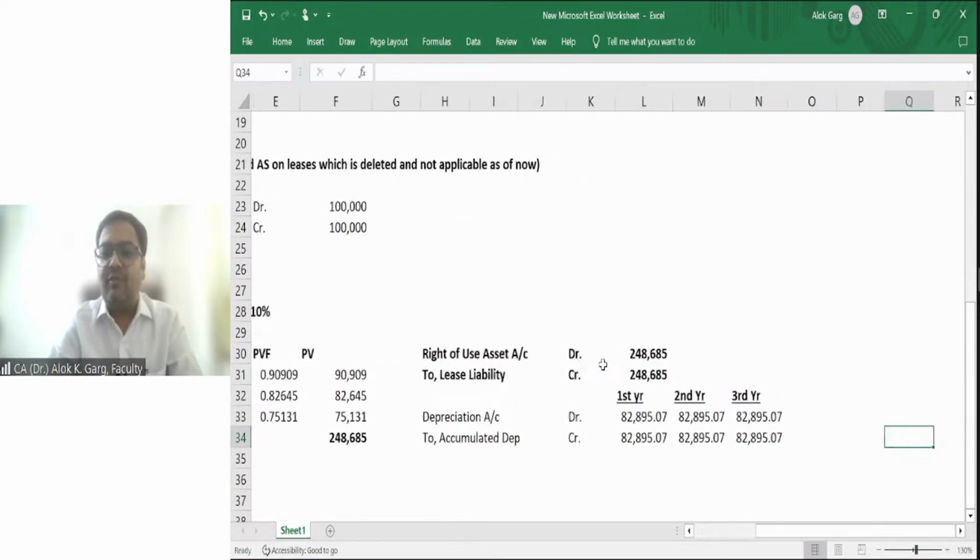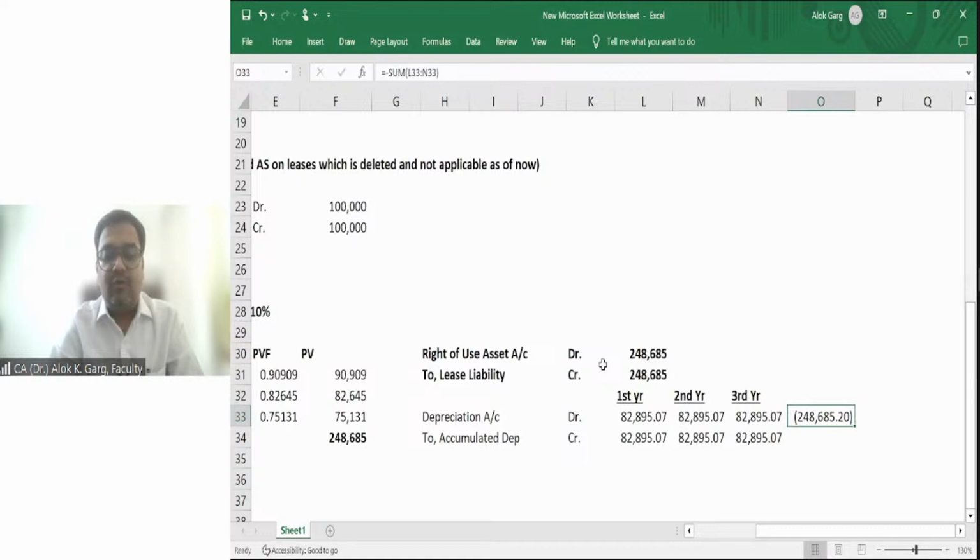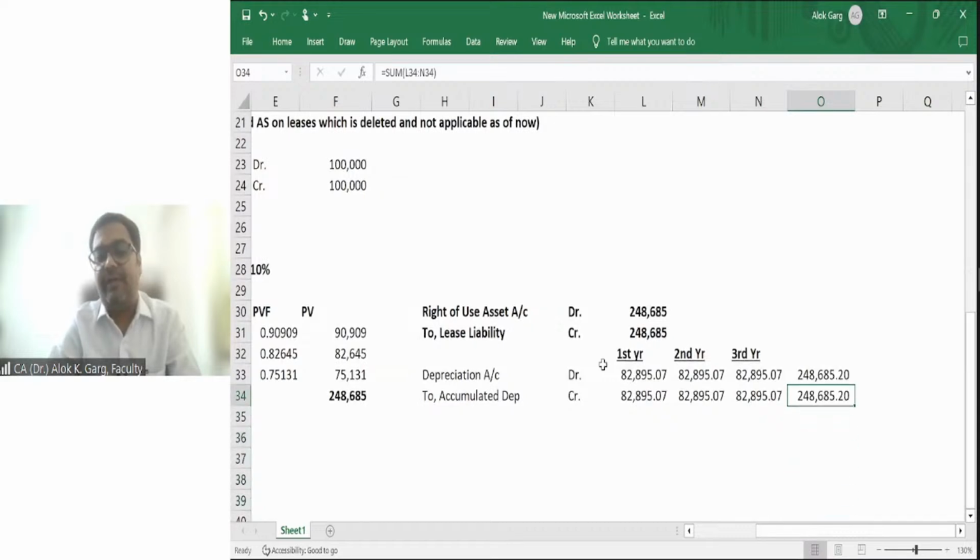So if you see the total, how much will it be? The same over the 3 years, 248685.20. This will be the total. Your asset will become zero. But sir, this is only 248, whereas earlier we were debiting the P&L by 3 lakh rupees. Here only 248. Now what about the lease liability?